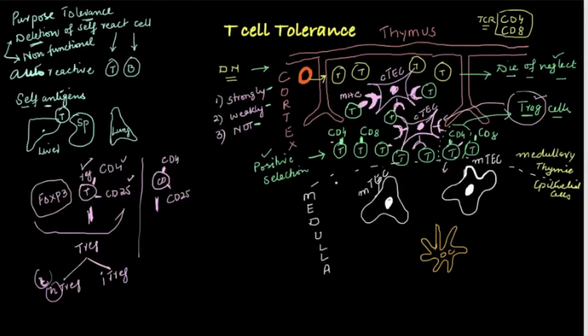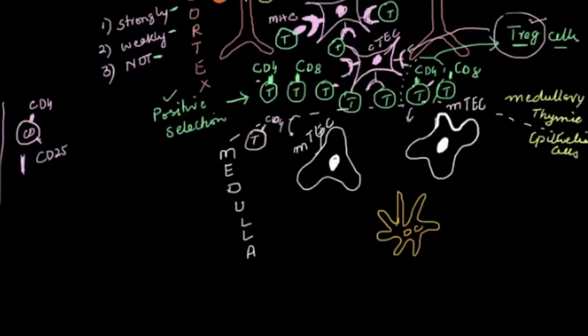So now we'll bring all these cells here. So here is CD4 cells. I'll just write 4 or 8 in the middle so it's not too crowded. So 4 means CD4, 8 means CD8, again 4 means CD4, and this one I will write REG, regulatory. So they have now all come into the medulla.